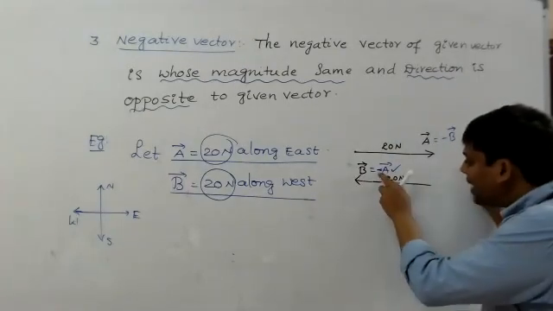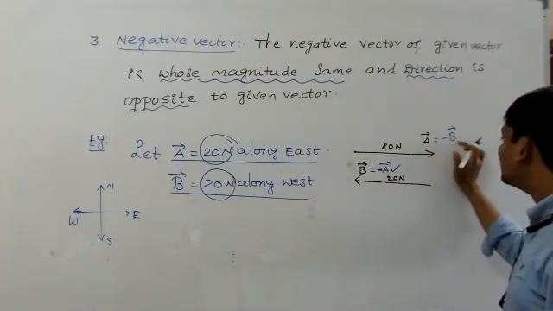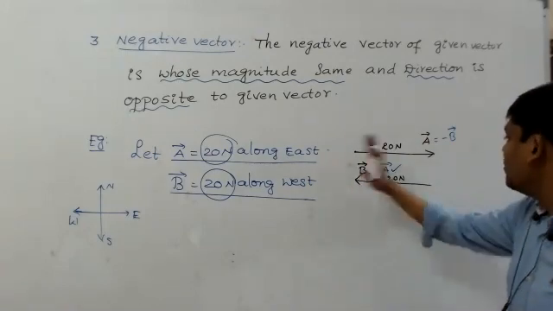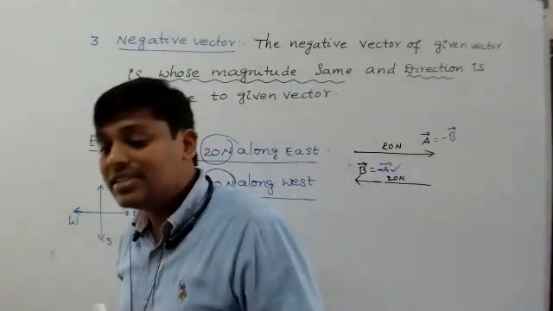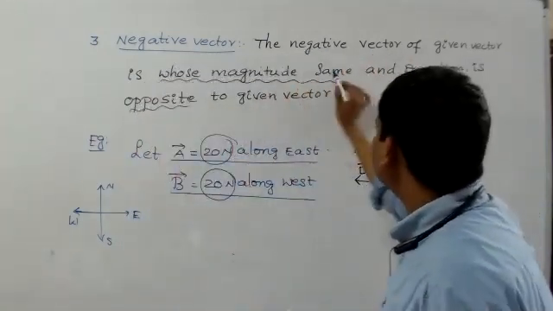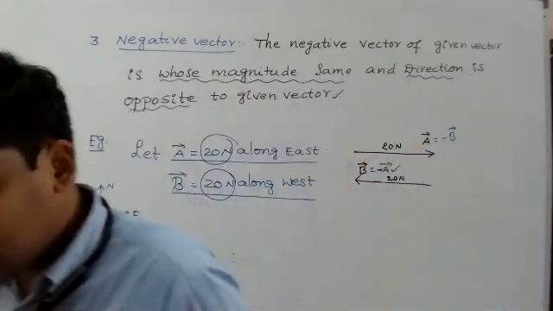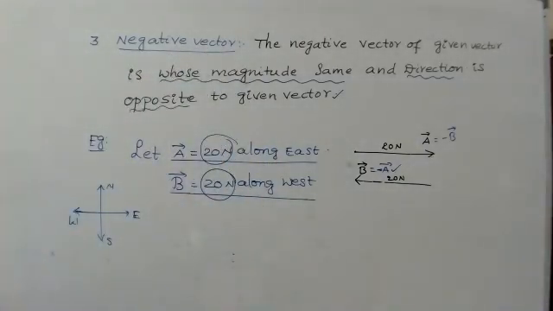So here minus A bar is nothing but the negative vector of A bar, and minus B bar is nothing but the negative vector of B bar. Because B bar is west, minus B bar is what? East. But both magnitudes are the same. So a negative vector means the magnitudes are the same, but the direction is what? Opposite to the given vector. That is what you call a negative vector. Now, let's go for another example.